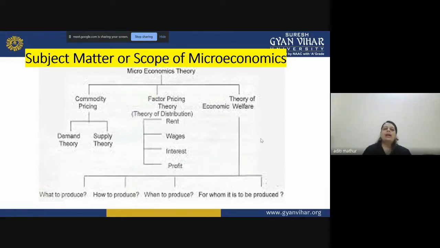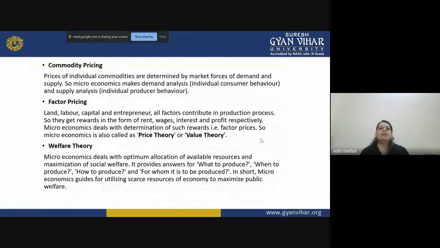Generally, the theory of welfare comes up with the four basic questions: what to produce, how to produce, for whom to produce, and when to produce, right? And factor pricing, which is also known as the theory of distribution, that means the rent, wages, interest, and profit. Then your commodity pricing, demand theory, and supply theory come into the picture.